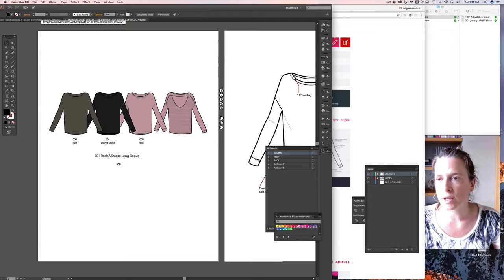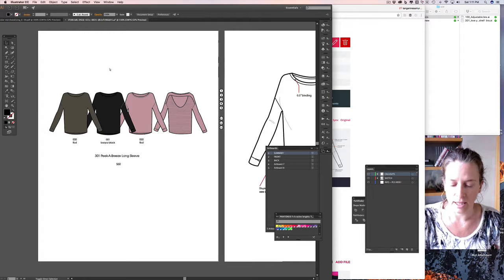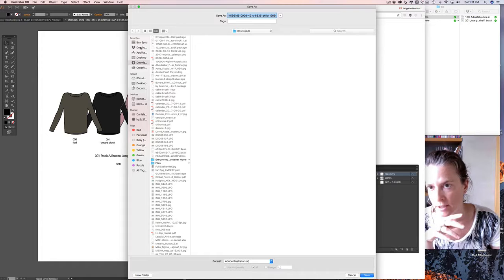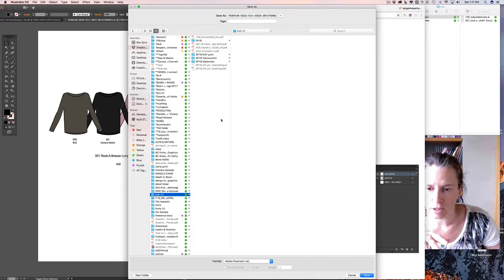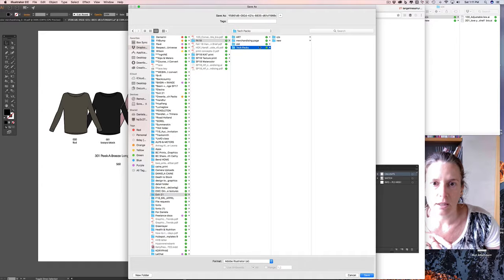But see, when it's downloading, it creates this code, and this code is just for your security and safety so that people can't trace things back. And then hit Command Shift Save, find your file folder, tech packs.